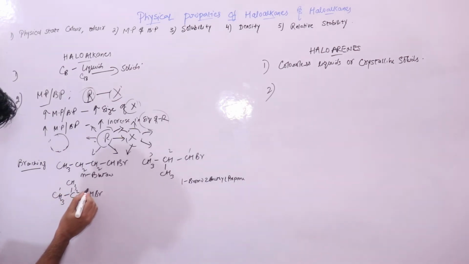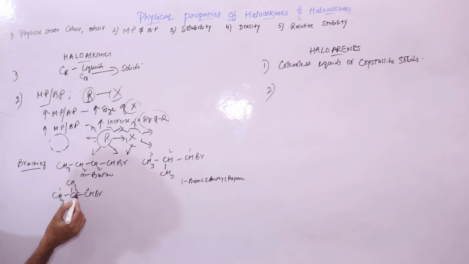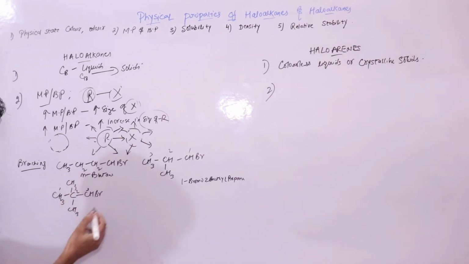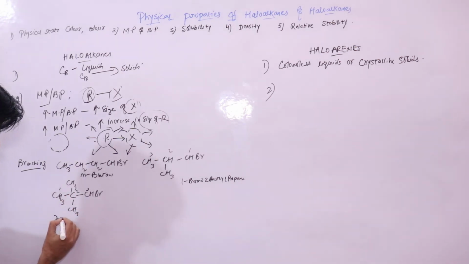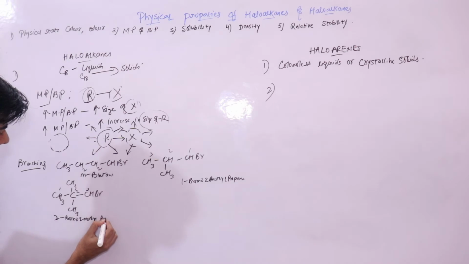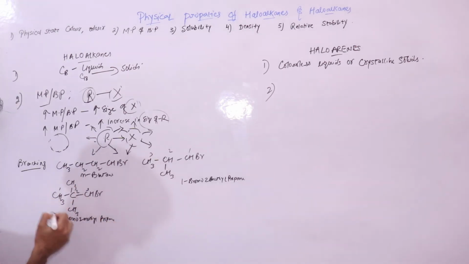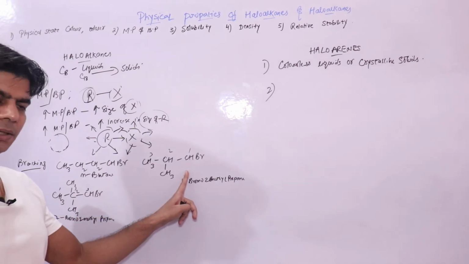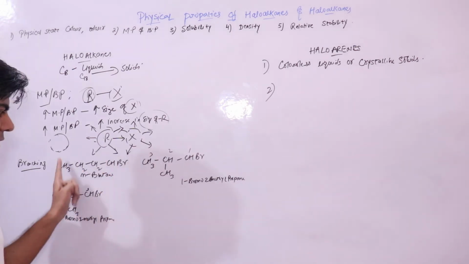Let's say 1, 2, 3. This is the longest chain. So this is 2-bromo-2-methylpropane. Maximum branching is in this molecule, and then there is no branching in the first one.